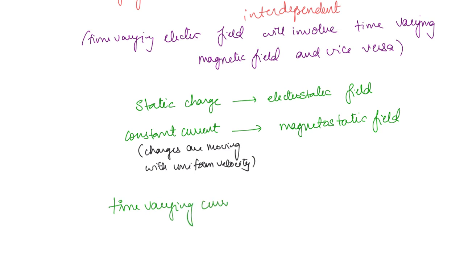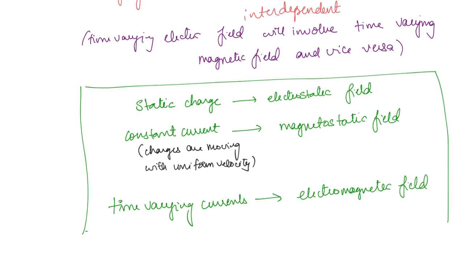So when there are time varying currents, then you are going to get what is called an electromagnetic field. That means both electric and magnetic fields are going to be present, and these fields are going to be dependent on each other. Electric field will depend on magnetic field, and magnetic field will depend on the electric field. So that is how a time varying current will give rise to an electromagnetic field. So this is kind of a summary of various kinds of fields.